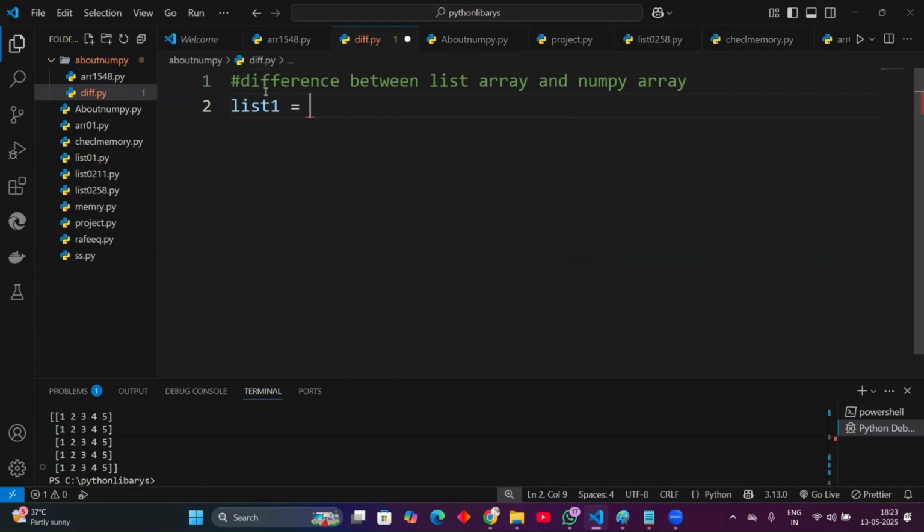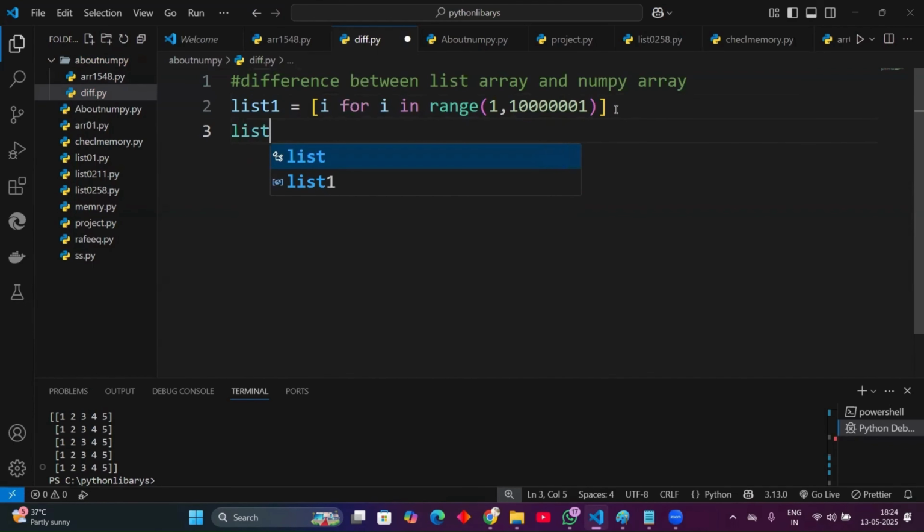Here I am using the list comprehension method: for i in range of 1 comma 1 crore, 1 2 3 4 5 6. Okay, this is 1 crore data, and return i. Same for list 2. I have another requirement like list 2.